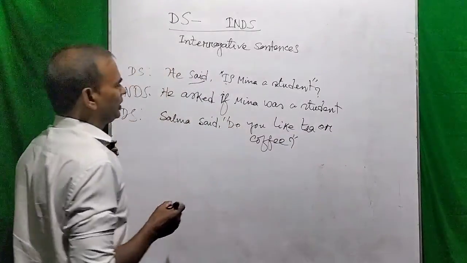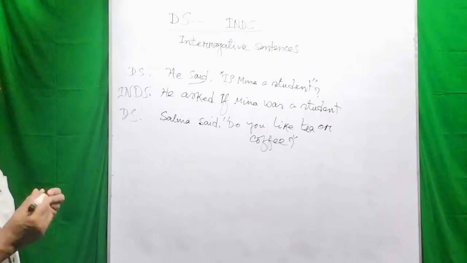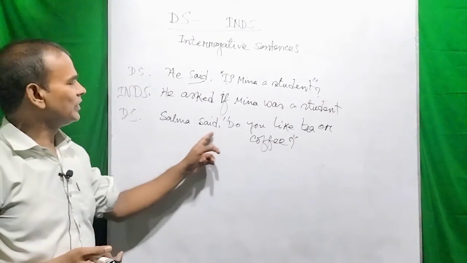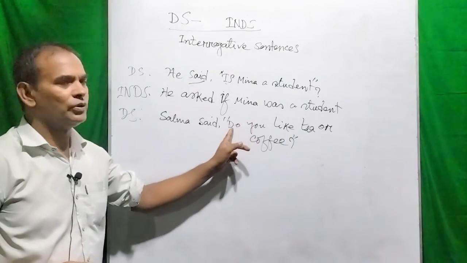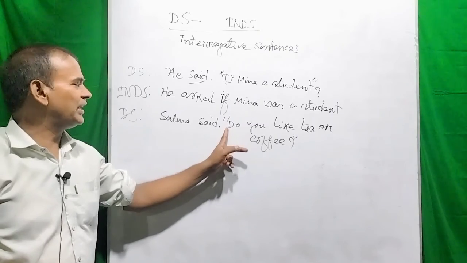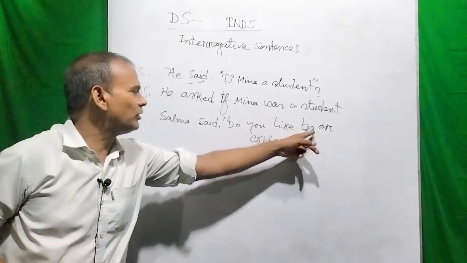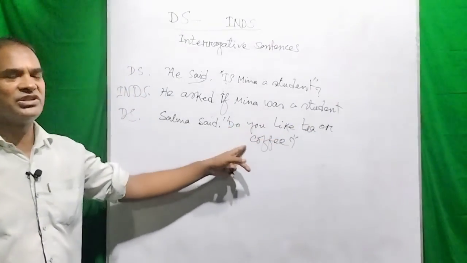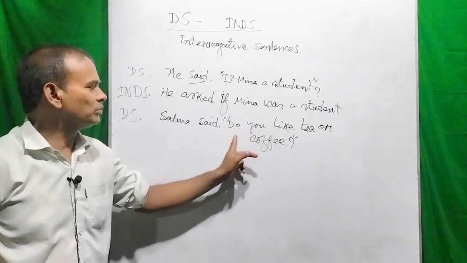Here, dear viewers, you see in this sentence there is also a verb at the beginning. Do you like tea or coffee? So the question has started with a verb.